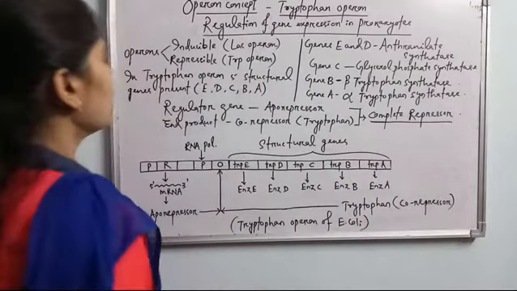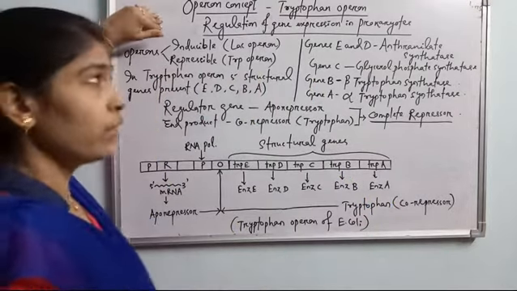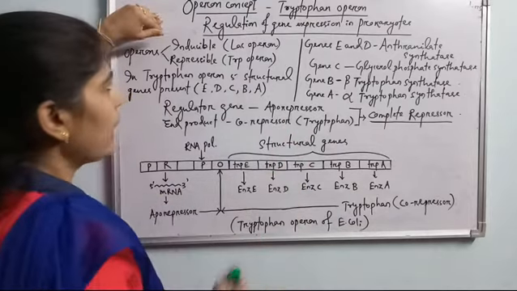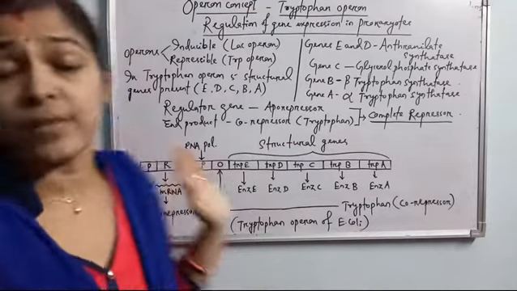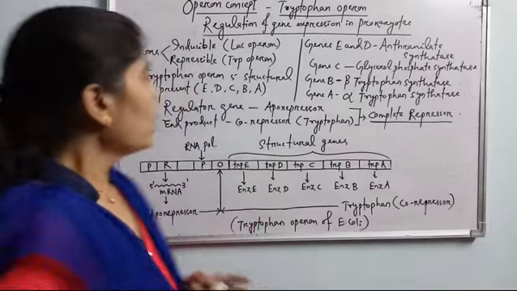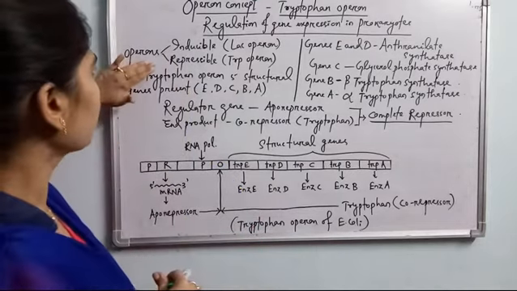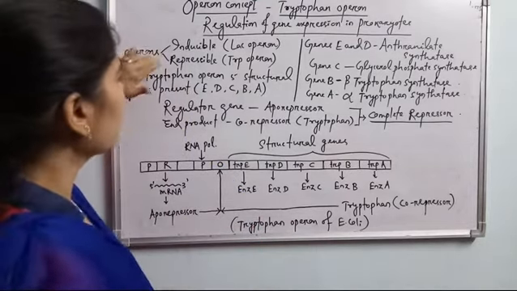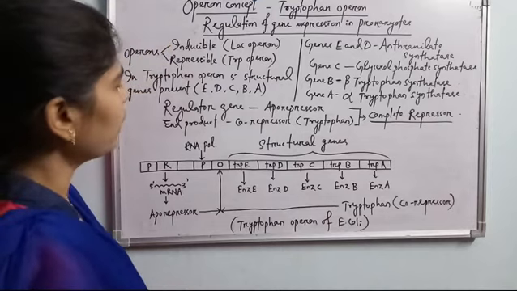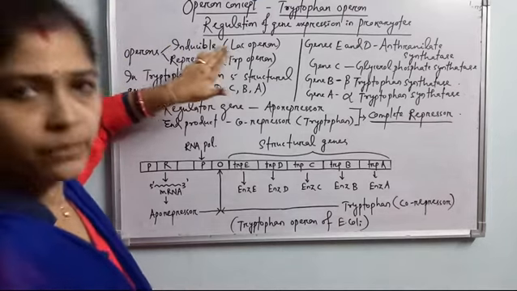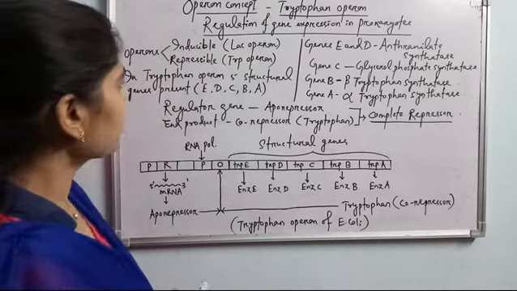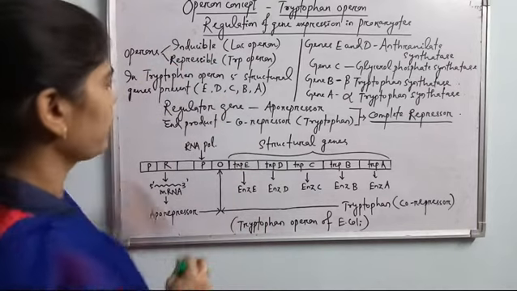See what the operon concept is. Here we will discuss the tryptophan operon, about the regulation of gene expression in prokaryotes. Operons are of two types, as I have just discussed: inducible and repressible. For the inducible operon we gave the example of the lac operon, and for the repressible operon it is the tryptophan operon of E. coli.